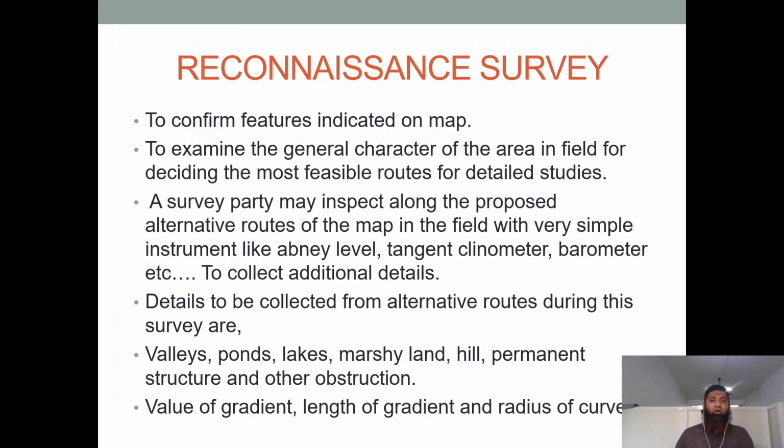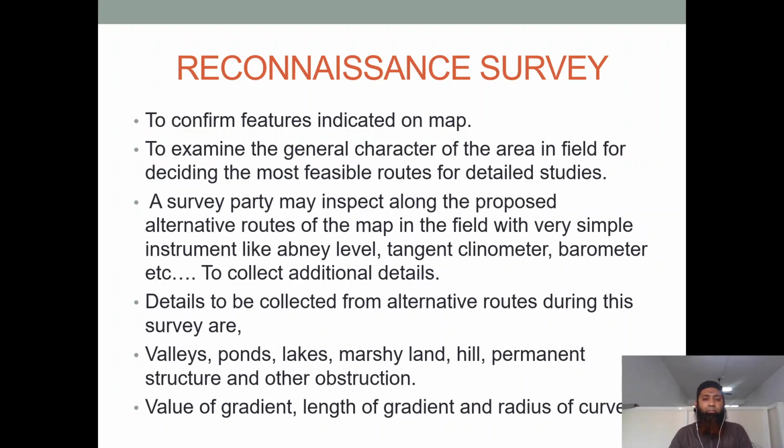You can see the reconnaissance survey to confirm features indicated on the map. Now what we have to see is what all features are there on the map, what all are already existing, whether there are water bodies or costly structures which have come up, and whatever different towns are passing by. All these should be seen here, to examine the general character of the area and field for deciding the most feasible routes for detailed study. We should even see what the different feasible routes available are.